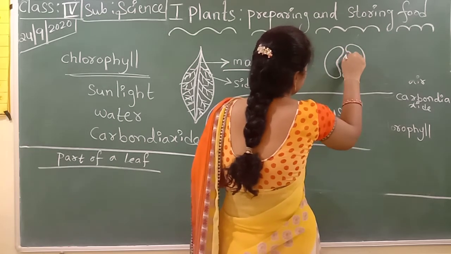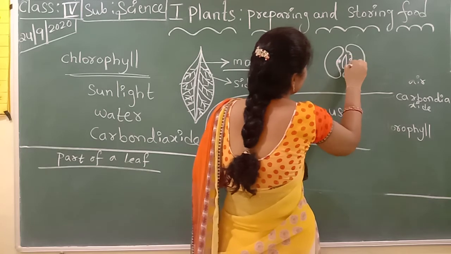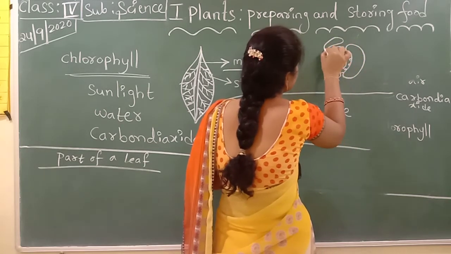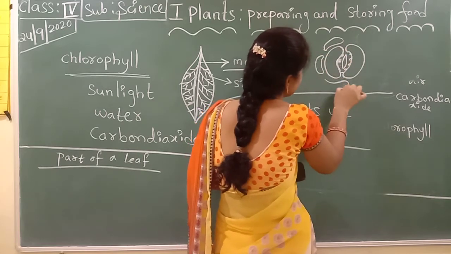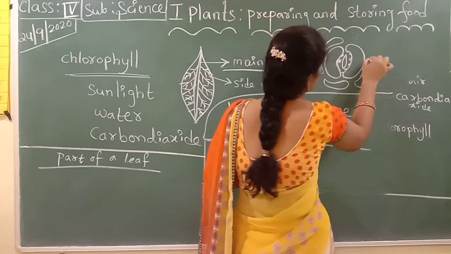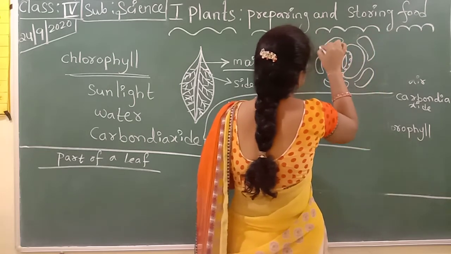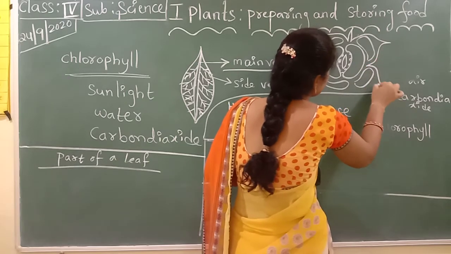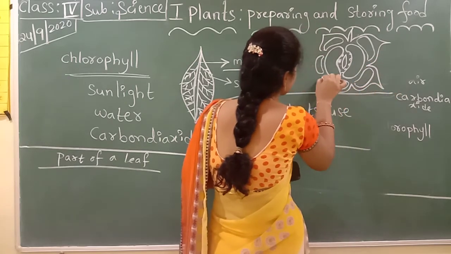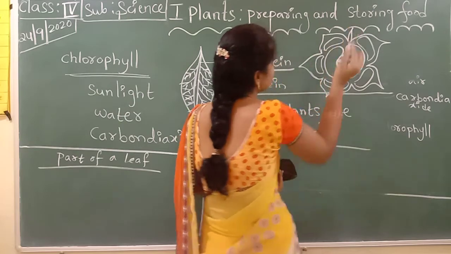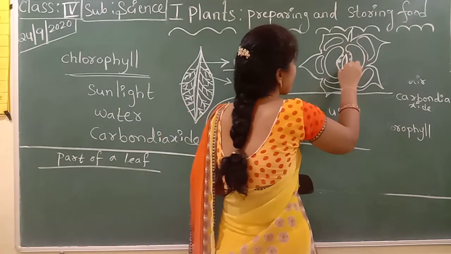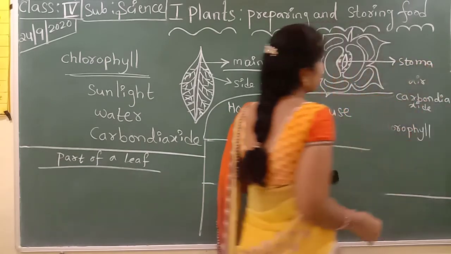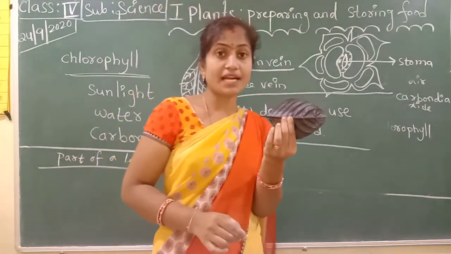Tiny pores under the leaf are called stomata.